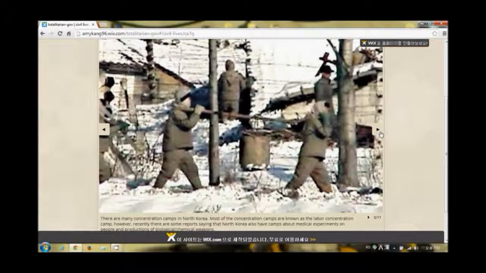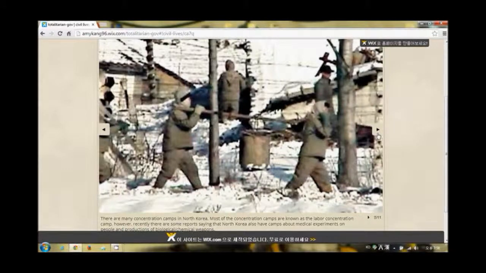Most of the camps are known as labor concentration camps. However, recently there are some reports saying that North Korea also has camps for medical experiments on people or production of biological and chemical weapons.